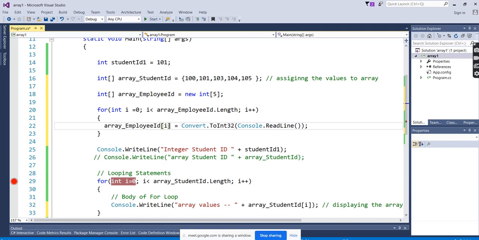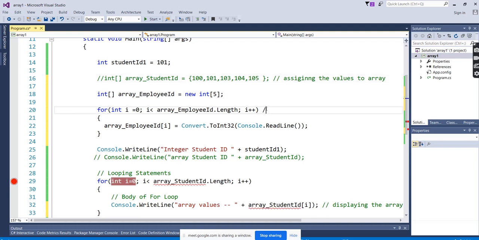If we consider array of 0, the value you enter on the keyboard at runtime will be stored in the 0th index. Again it will come for the second loop, index of 1, and whatever value you enter dynamically the second time is going to be stored in the first index. This is for reading the array dynamically.